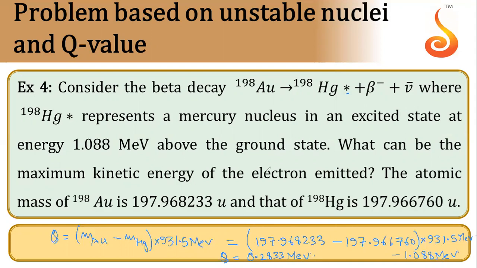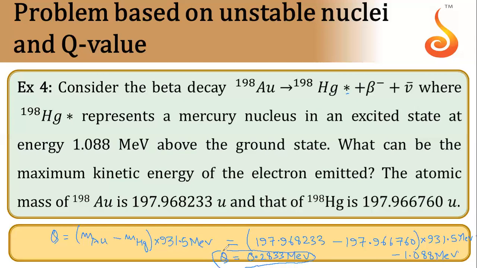Okay. Now, what can be the maximum kinetic energy of the electron emitted? Okay, so that will be also same. Maximum possible kinetic energy of the electron emitted will be same. So answer will be 0.2833 mega electron volt, because this much is the heat released.